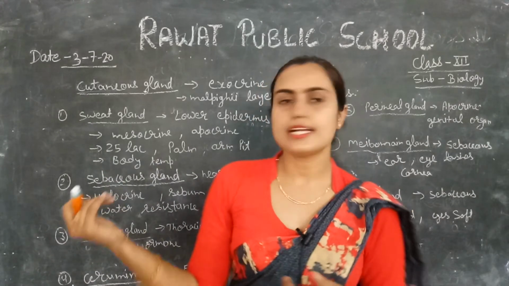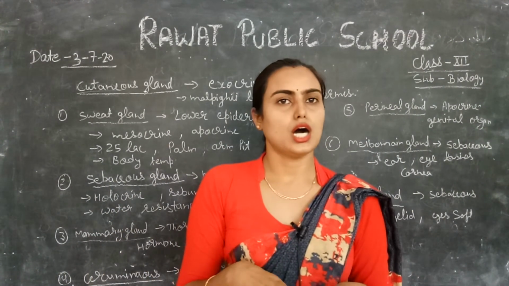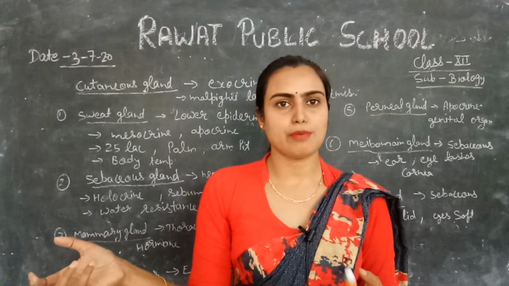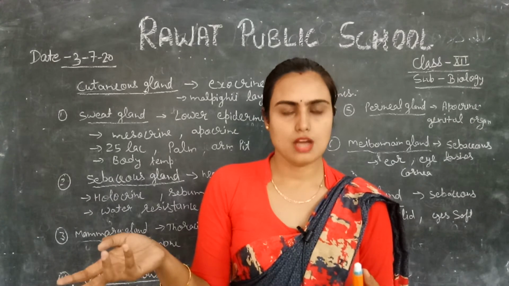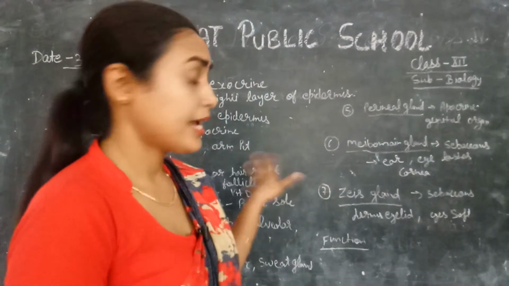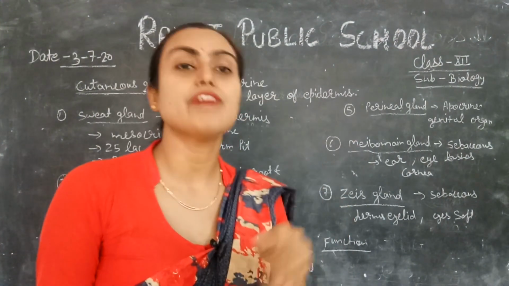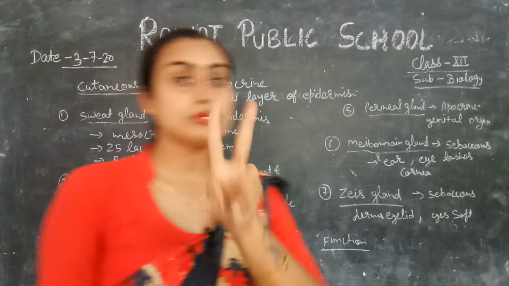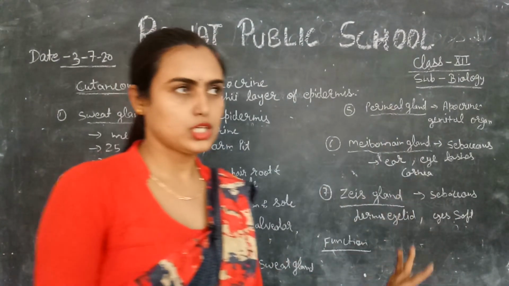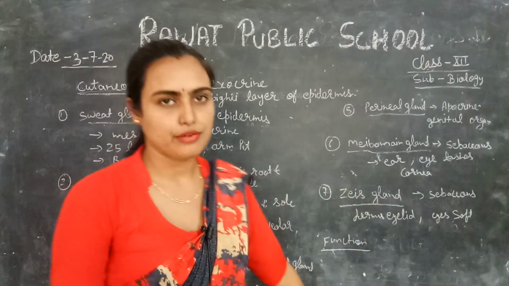Right. Next layer is the dermis. The dermis is the living layer present below the epidermis. The dermis also consists of two types of structure: hair structure and cutaneous glands, which are derivatives of the skin. And the dermis has only two layers: reticular and papillary. This is all about the epidermis and dermis, and these are the derivatives of the skin.